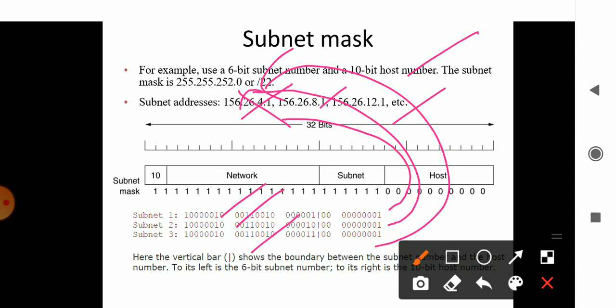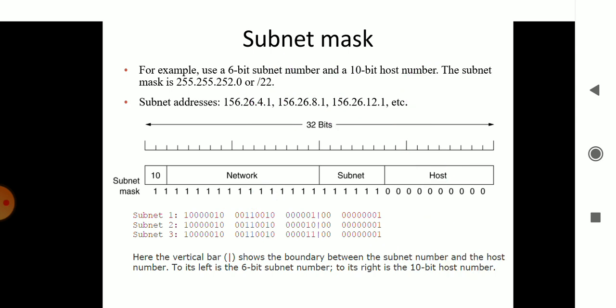This is the concept of the subnet mask. It only finds out the area where the data belongs. For that reason the subnet mask is used, and it uses the ANDing process. The host address and the subnet mask are ANDed, and then you get the area where your information belongs. That is found out over the network. This is the concept of subnetting in networks. Okay, thank you.